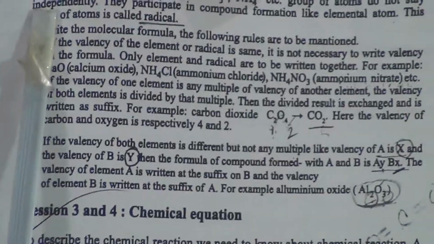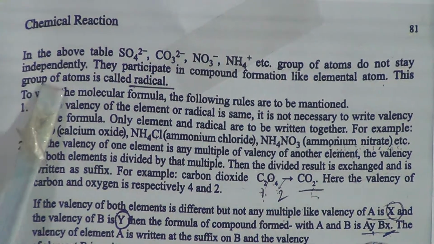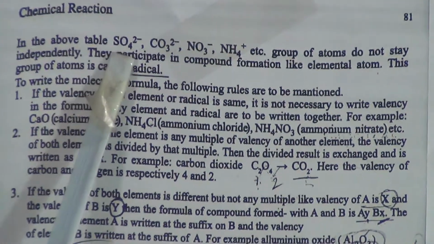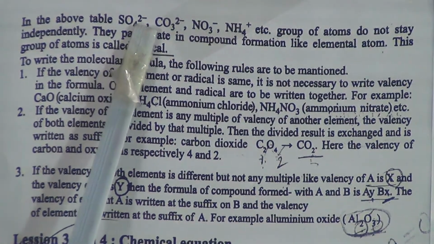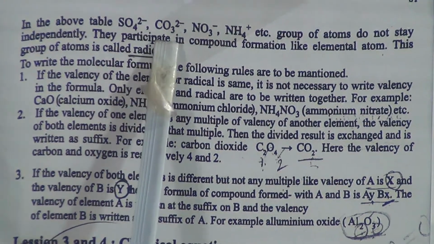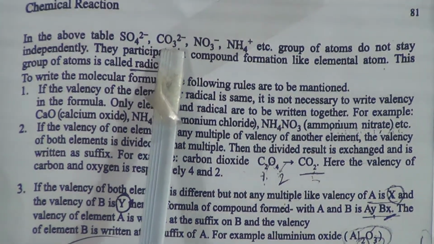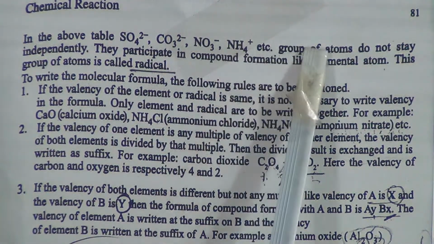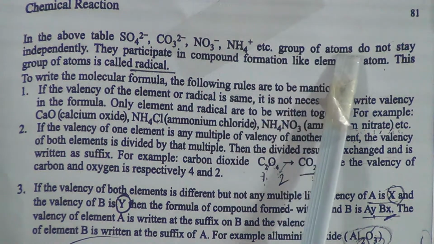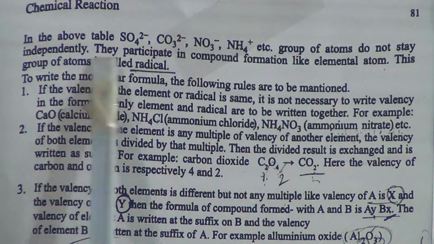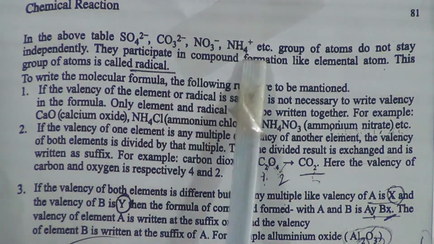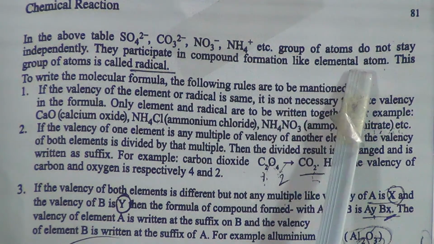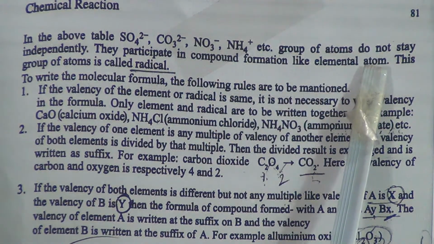Now come to this page number 81. In the above table, sulfate, carbonate and ammonium etc. groups of atoms do not stay independently. They participate in compound formation like an elemental atom.